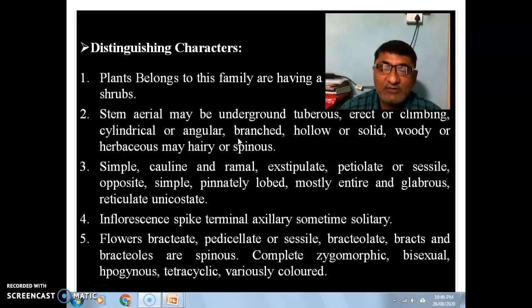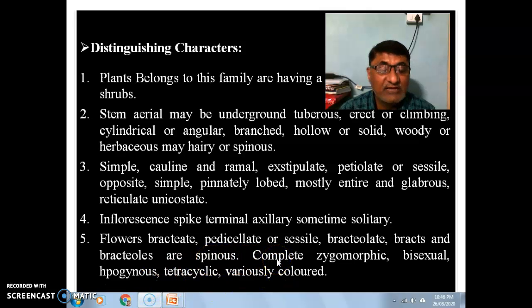The leaves are simple, cauline, ramal, exstipulate. There is an absence of stipules, petiolate or sessile. Opposite, simple, pinnately lobed, mostly entire, glabrous, with unicostate reticulate venation. Inflorescence generally a spike, terminal or axillary, sometimes solitary. Flowers are bracteate, pedicellate or sessile. Bracteoles are also present. Bracts and bracteoles are spinous.